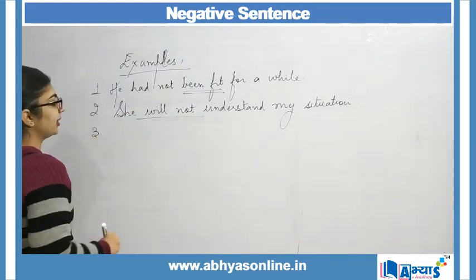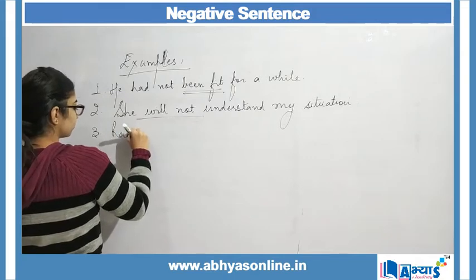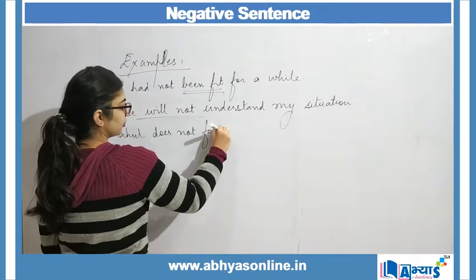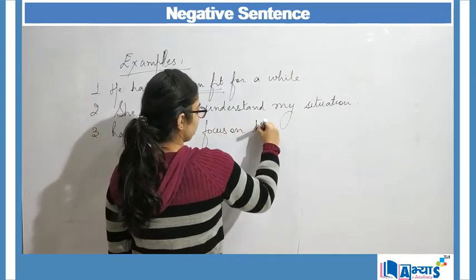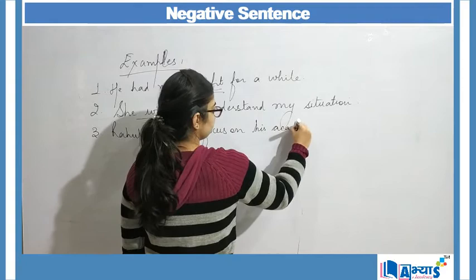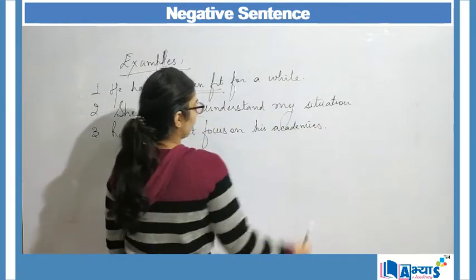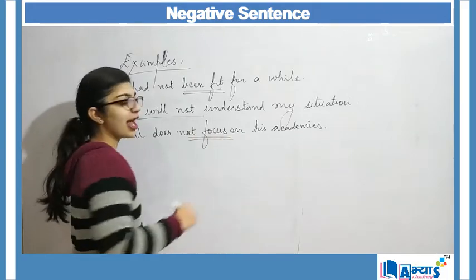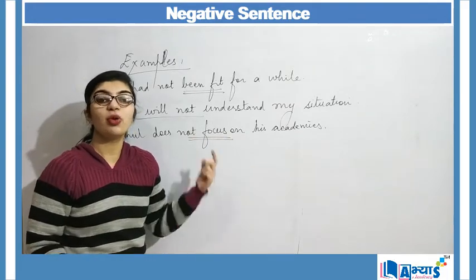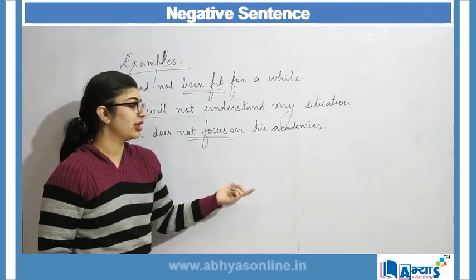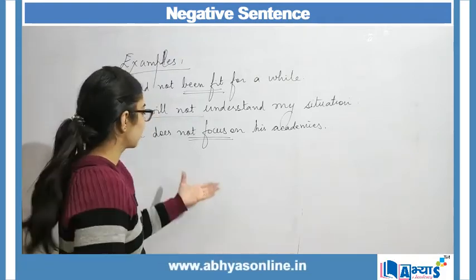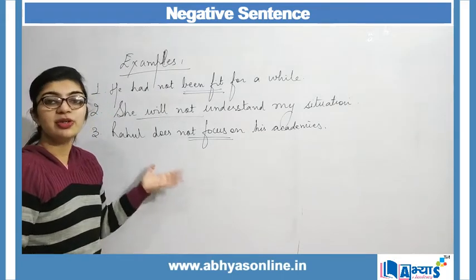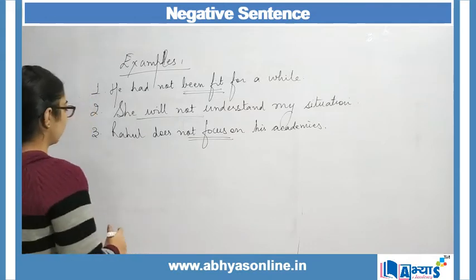Another example can be: Rahul does not focus on his academics. Again, Rahul does not focus. What is the event? The event is focusing. And what is wrong? That he is not focusing on his academics. Therefore, maybe he is not scoring good marks. So there is something negative about Rahul being described here, which makes our sentence negative.